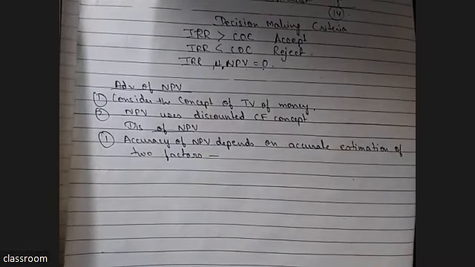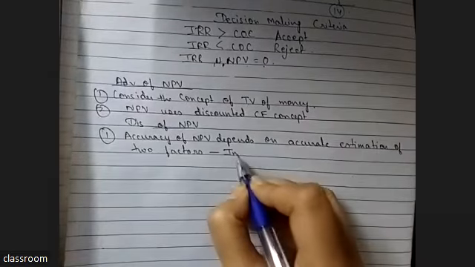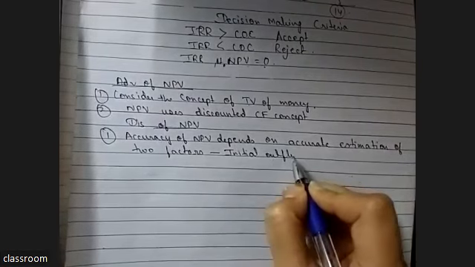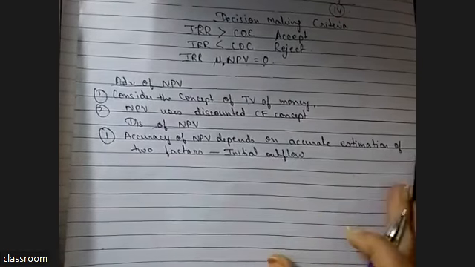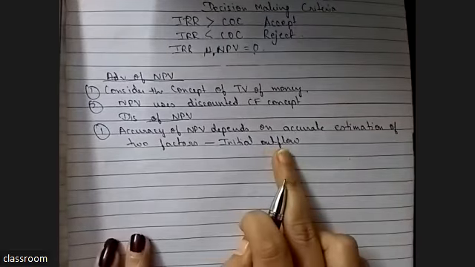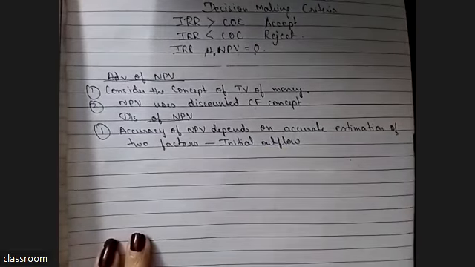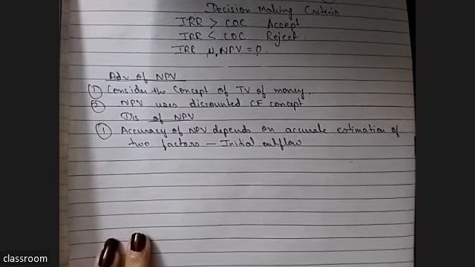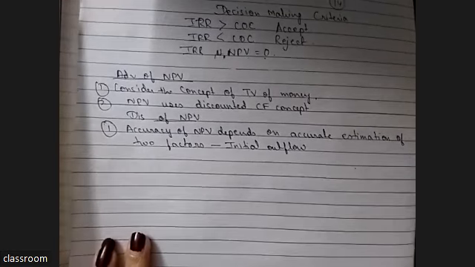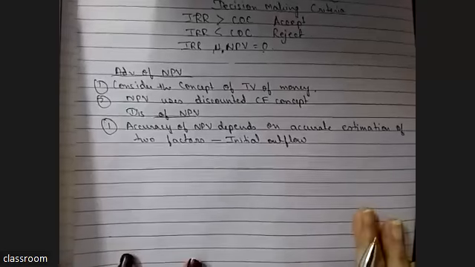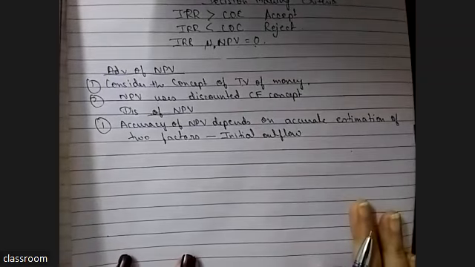First thing, initial outflow should be perfectly calculated. Outflow does not mean only that the machine costs 10 lakh. If you have bought an AC, and you purchased it for 50,000, you need to install it.